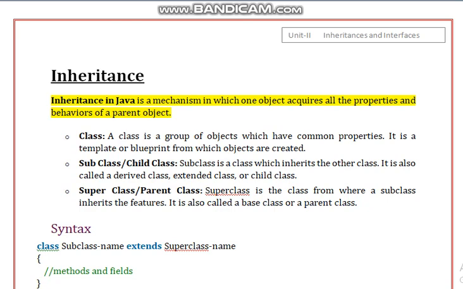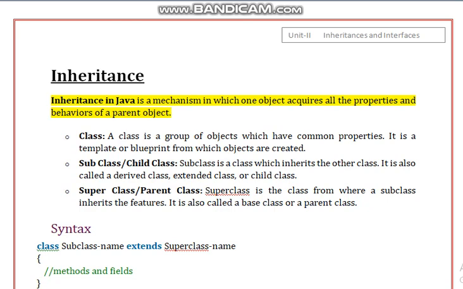So you will be having a parent object, and from that you are going to derive a child object, and you are going to acquire all the properties and behaviors of the parent object, as well as the child will have its own characteristics along with the parent's characteristics. So additional characteristics and operations can be performed using this inheritance.